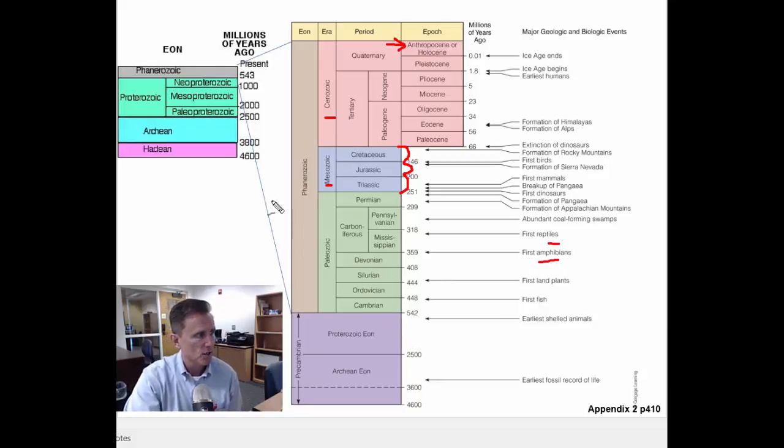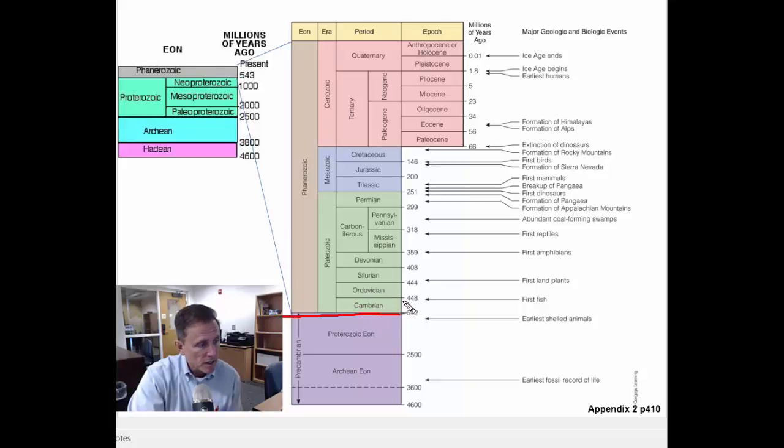So the geologic time scale is broken down into eons, eras, periods, and epochs. And we know that they exist, and we create the divisions based on what we see happening in the rock record. So the division between the Proterozoic eon and the Phanerozoic eon is that first shelled animal. When we're looking at the Paleozoic era, breaking it down from the Cambrian to the Ordovician, well, the Ordovician occurs at 448 million years ago when the first fish are seen in the rock record.